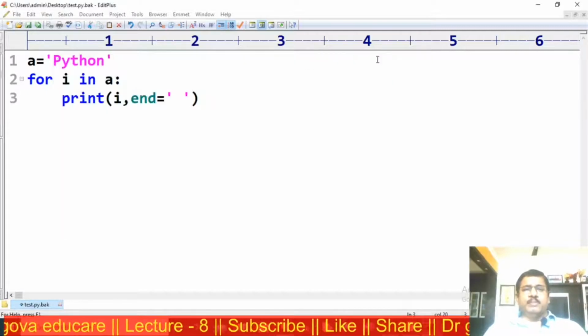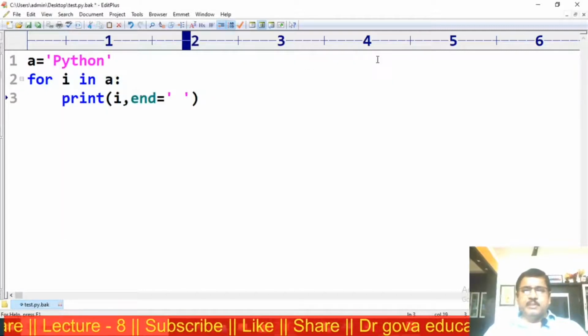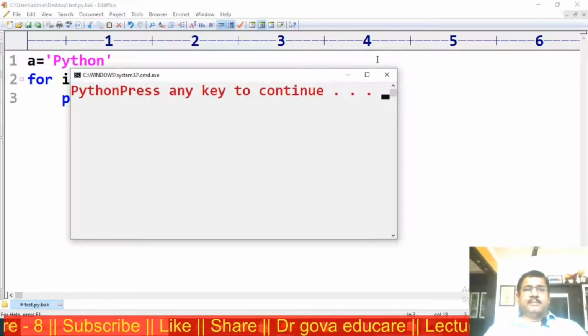I don't want the spaces. I am removing the space here. Python.